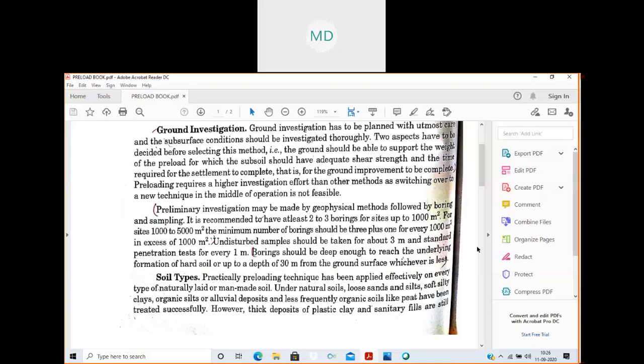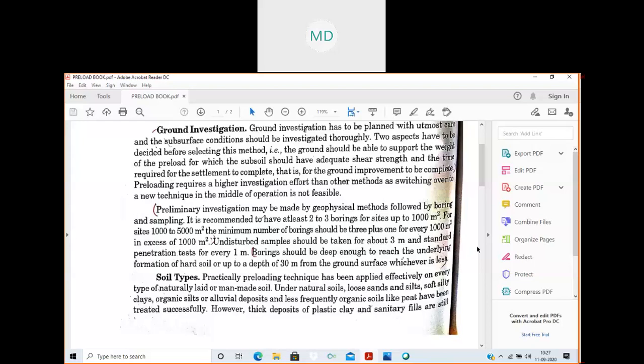For investigating the ground condition, we do boring, bring the undisturbed soil sample from there, and do tests in the lab, so that we get a clear idea about the type of soil, the shear strength, and the bearing capacity of the soil.